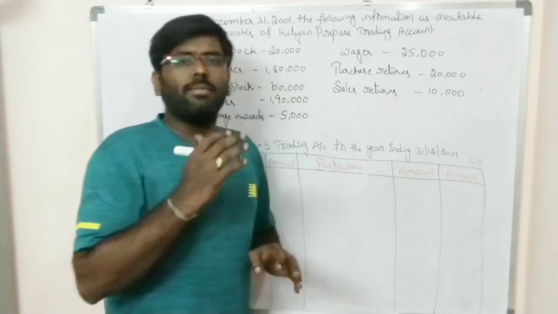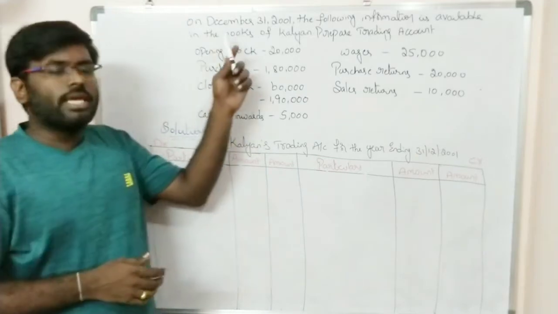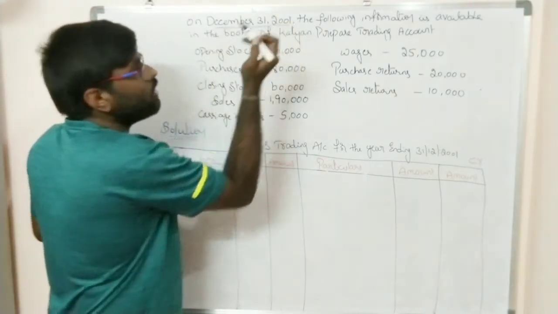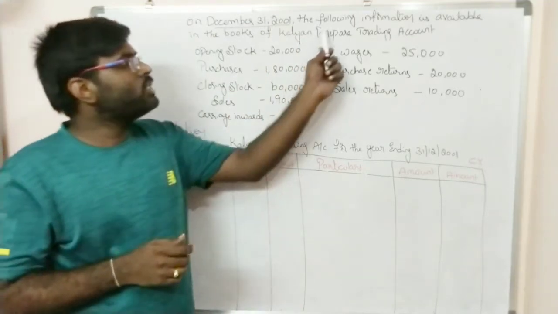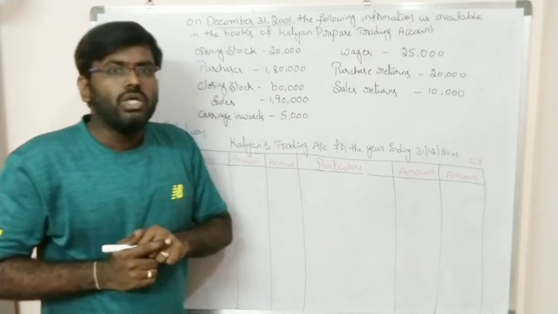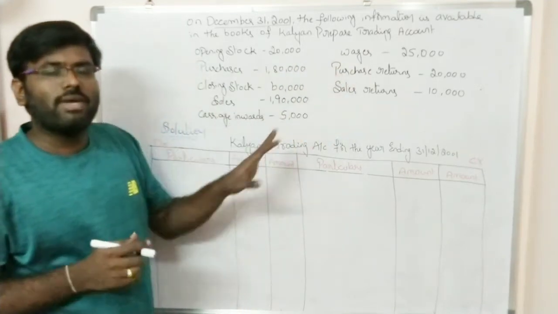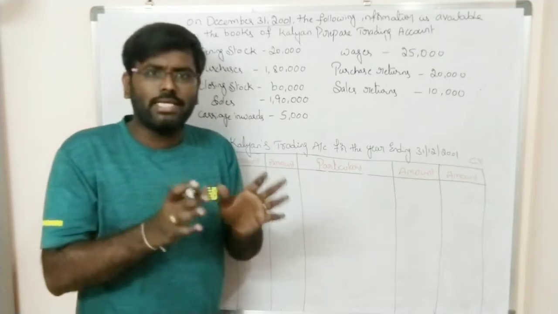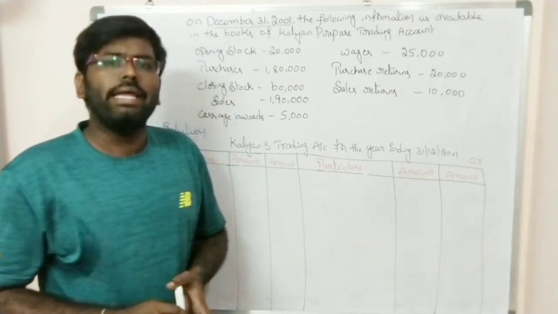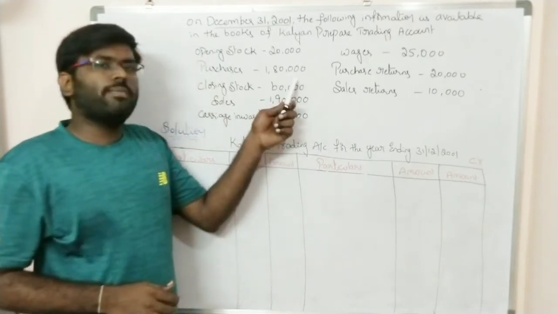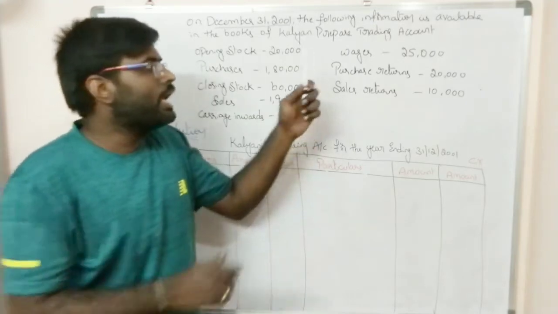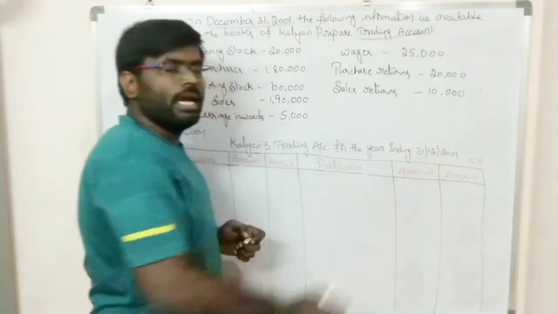So let us prepare the trading account. The information given here is as on 31st December 2001. The following information is available in the books of Kalyan. Prepare the trading account. Kalyan is the owner of a particular business, or we will consider a particular individual. So with this information they are asking you to prepare the trading account.